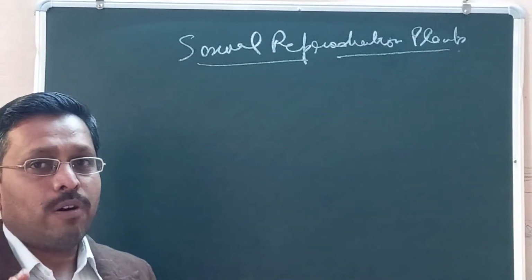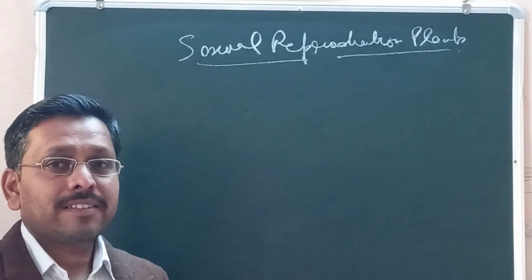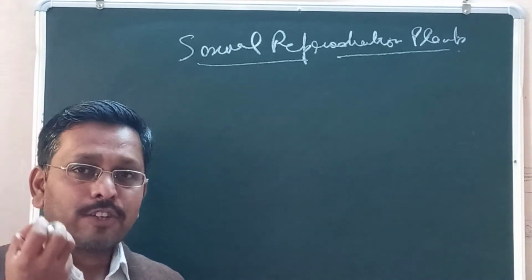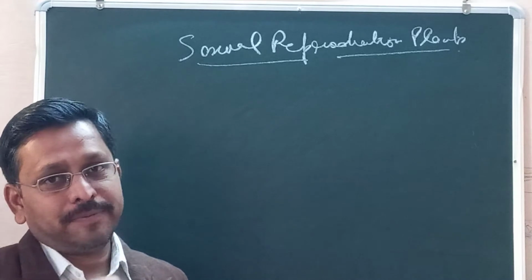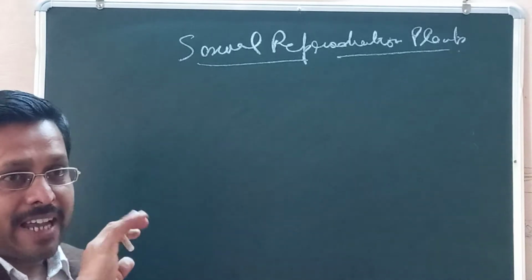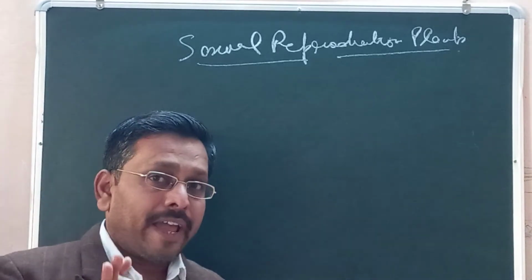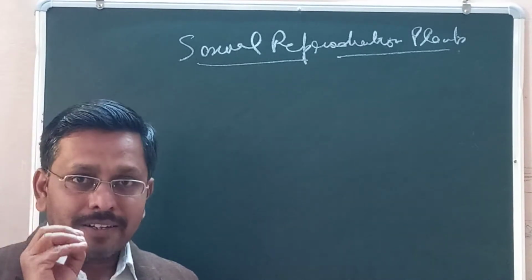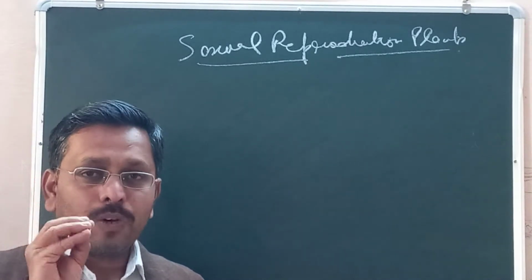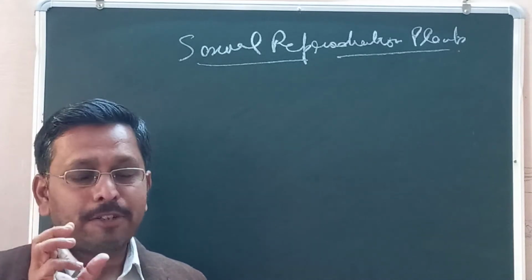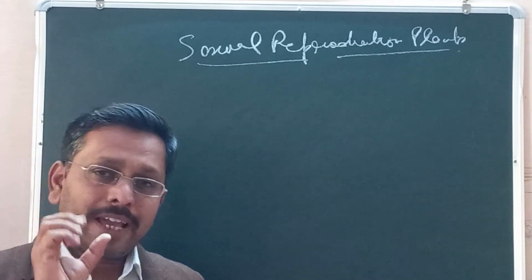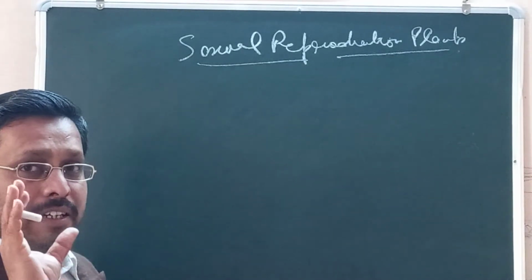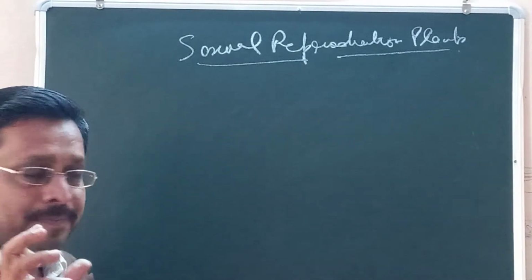So first of all we will discuss what is flower and how the sexual reproduction in flower takes place. The entire family of angiosperms reproduce by the flower, and it is the site of sexual reproduction. Flower is the site of sexual reproduction in angiosperm, dicot and monocots both. So here is a brief description of flower.